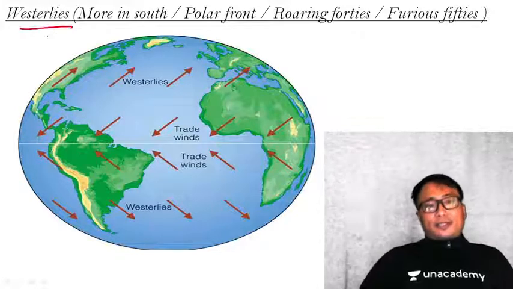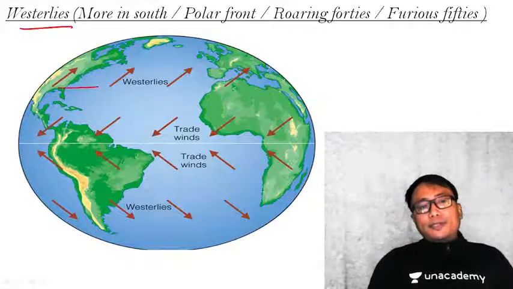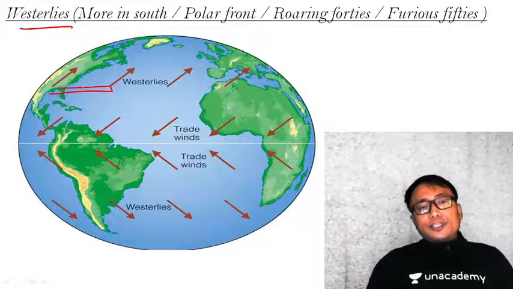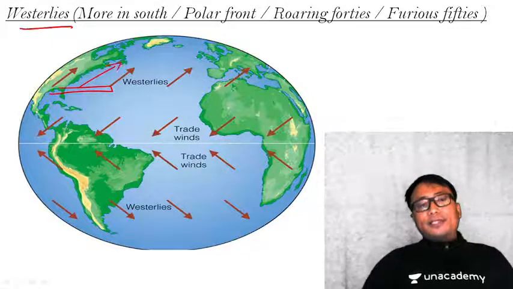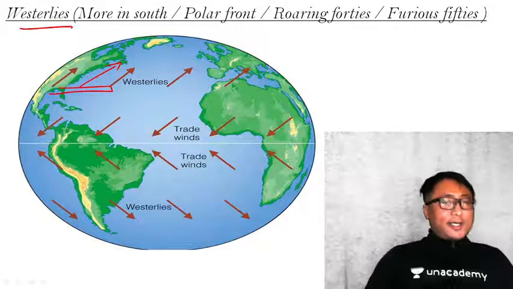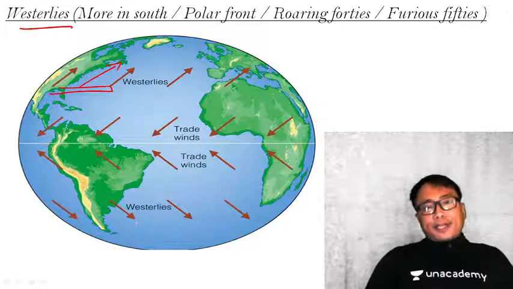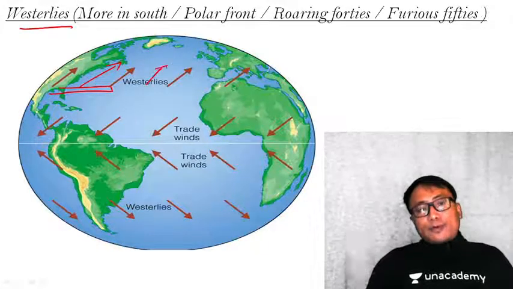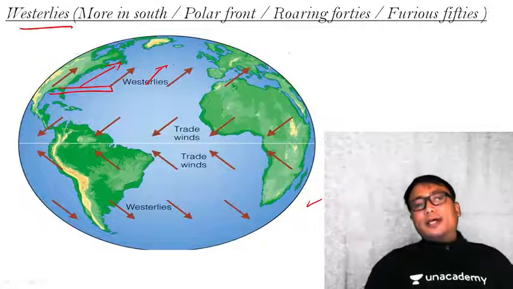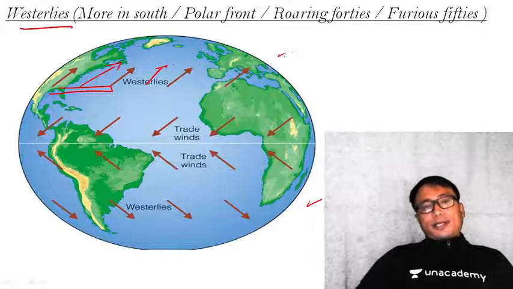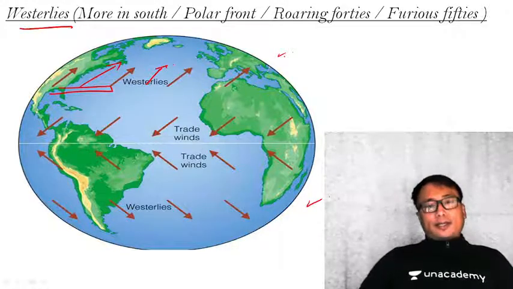The westerlies. Westerlies, simple: from the subtropical high, a wind which is blowing towards the upper latitude like this is known as westerly. Now, an important point is, this westerly wind is more severe in the southern hemisphere as compared to the northern hemisphere. That is one point which I wanted to highlight.